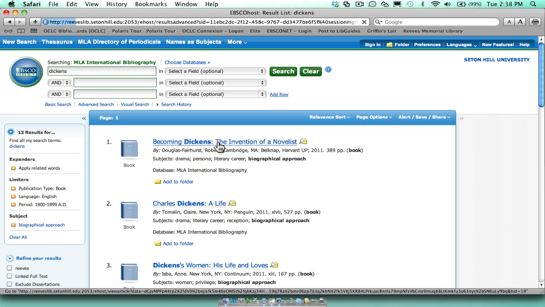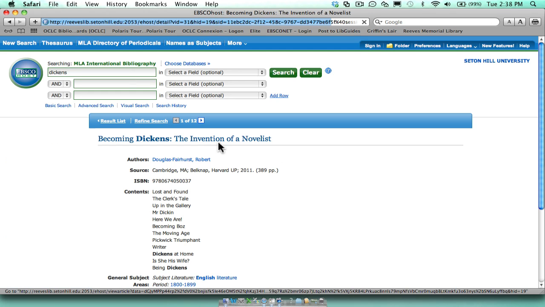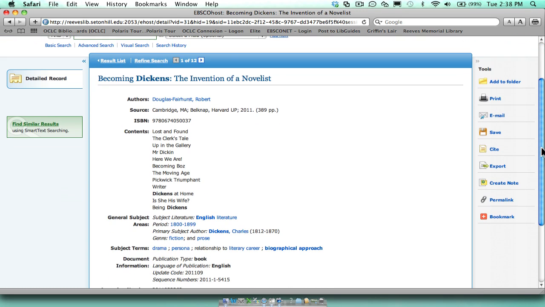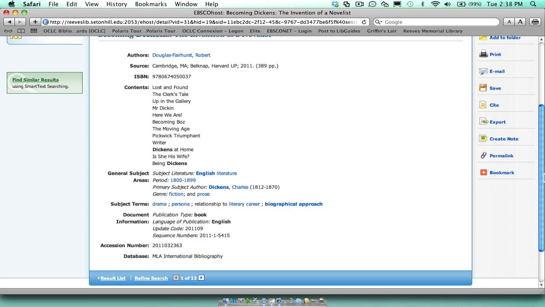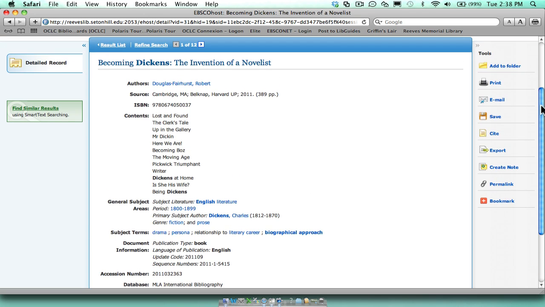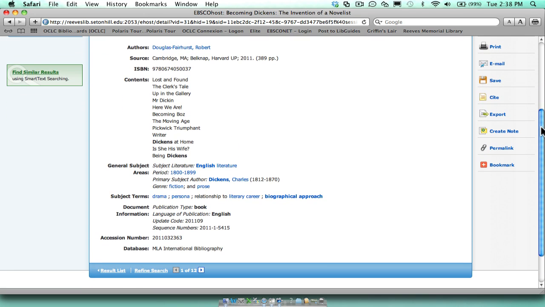Let's take a look at the entry. As you can see, there's no abstract. However, it does have contents. It tells you the subject literature, the literary period in which he wrote, the primary author, the genre, and also a few subject terms. But as you can see, because this is not full text and because there's no abstract, keyword searching here would be a little more difficult than in some of the other databases.